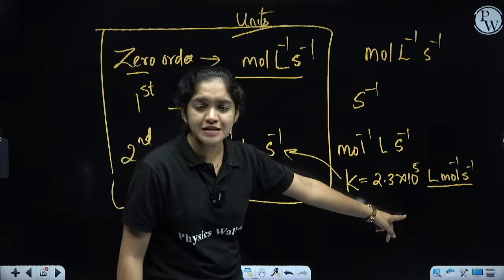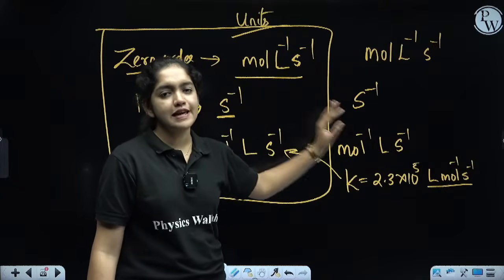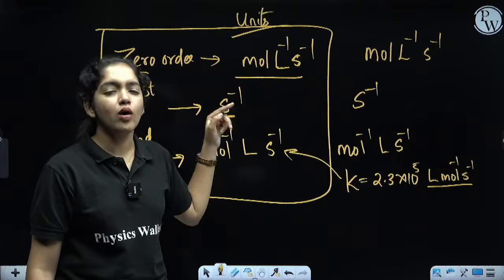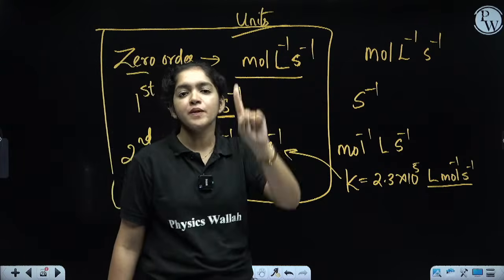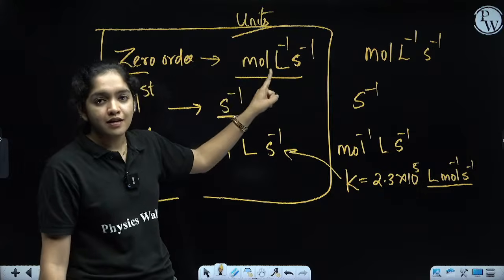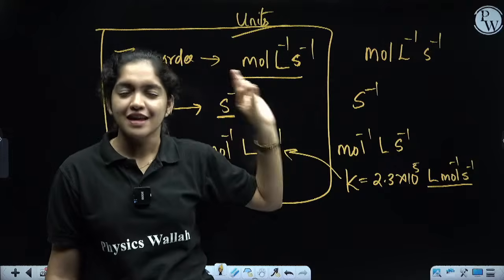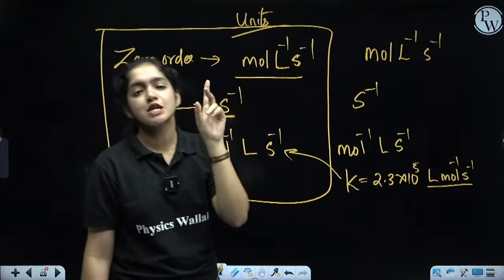Just look at the units given in the question. If the unit is like mole raised to -1, second raised to -1, liter, it will be second order. If it is only second raised to -1, it will be first order. And if it is mole liter raised to -1, second raised to -1, it will be zero order reaction. And that is a very important question for your boards. It is a sure question also.